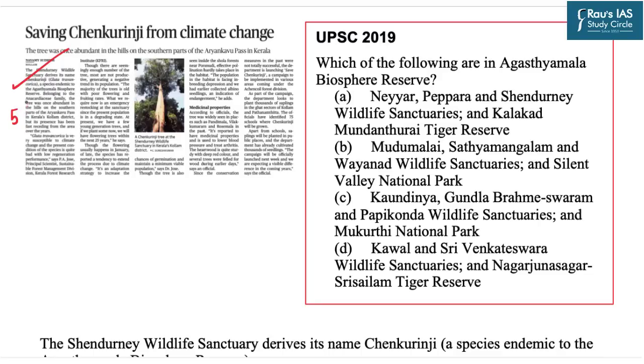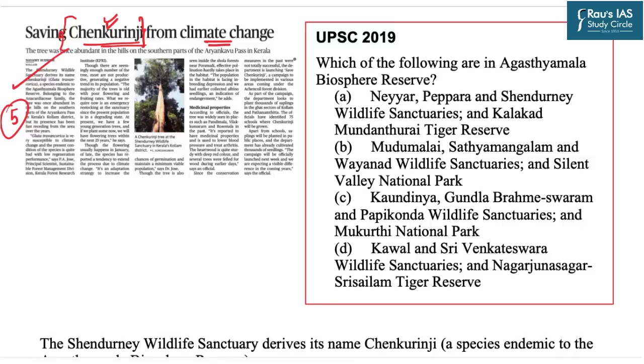Now this news item has appeared at page number 5 and it says, saving the Chenkurinji from climate change. Now this Chenkurinji is a type of tree and that is why it is of high relevance from the prelims perspective. If you go by the previous year question paper analysis, there have been questions asked in the prelims related to specific species or the national parks and biosphere reserves in which these species are found.